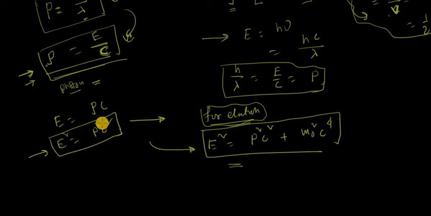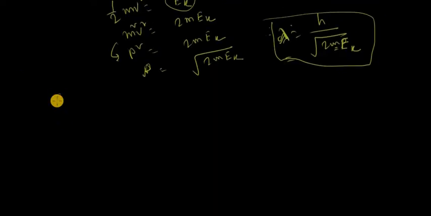E is equal to PC, and squaring you get E square is equal to P square C square. This is the formula for the photon, but this is the formula for electron, proton, etc. E square is not only P square C square, but there is another term called m naught square C to the power 4. We can easily prove this formula if you want. Then I can prove it in the case of the photoelectric effect.